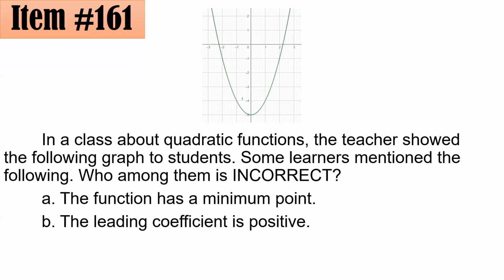B, the leading coefficient is positive. This is also correct. Tandaan po natin, if a quadratic equation has a positive leading coefficient, then its graph is a parabola that opens upward. But if the leading coefficient is negative, then its graph will be facing downward. So dahil positive ito, dapat lang na naka-open siya upward. So B is actually correct also.